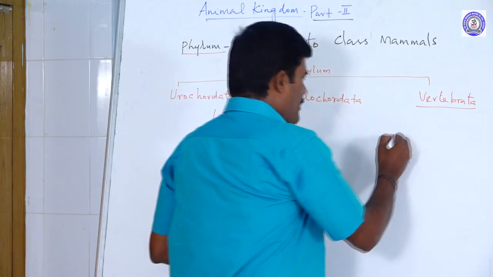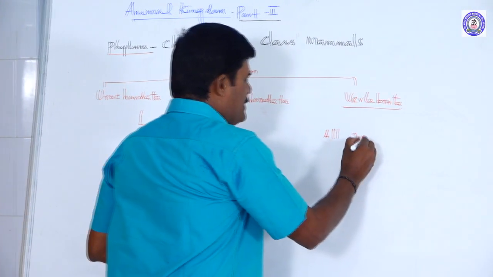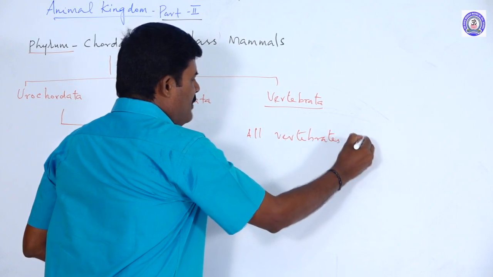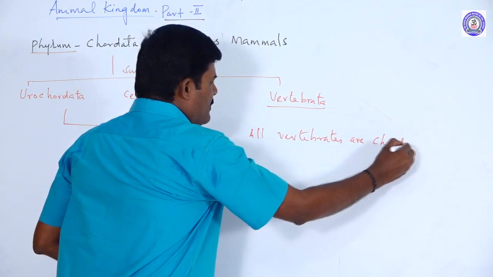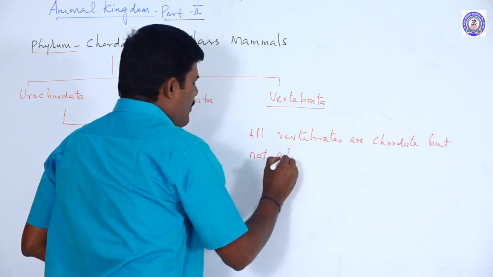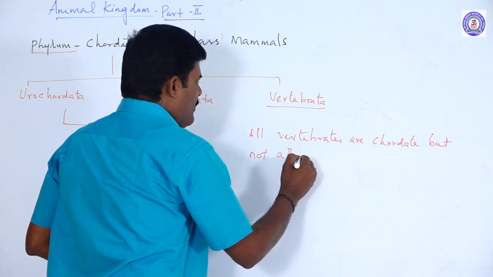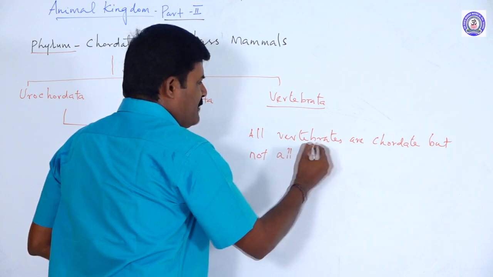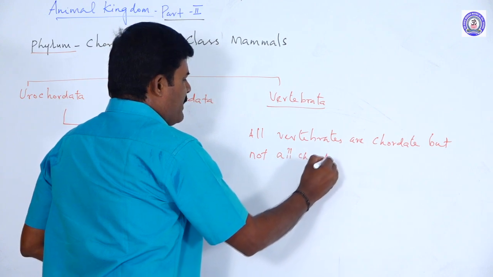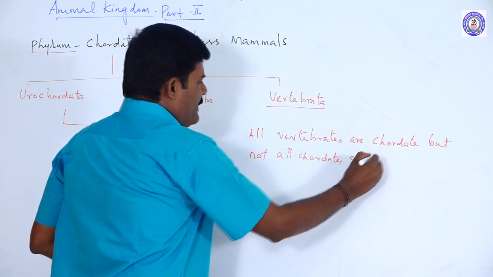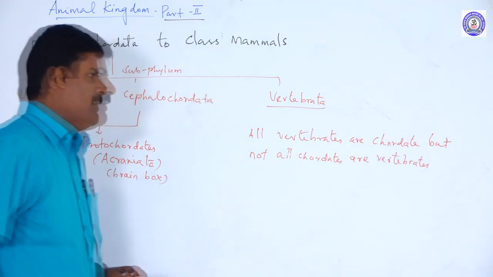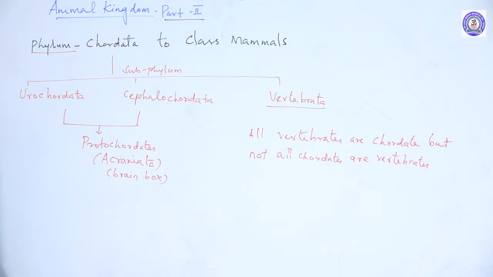Note it. All vertebrates are chordates, but not all chordates are vertebrates.